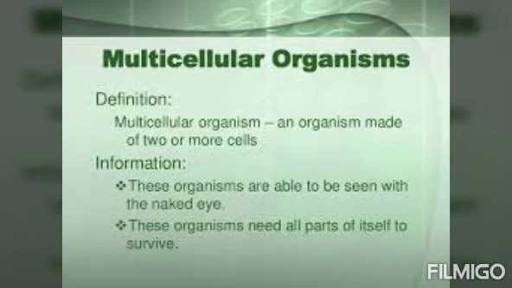But this is not the case with unicellular organisms, especially microorganisms, because we are not able to see them unless we are provided with an aid like a microscope or magnifying glass.